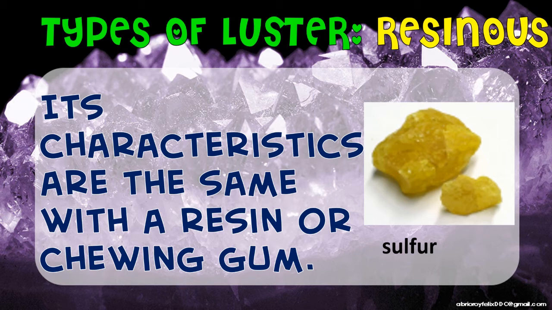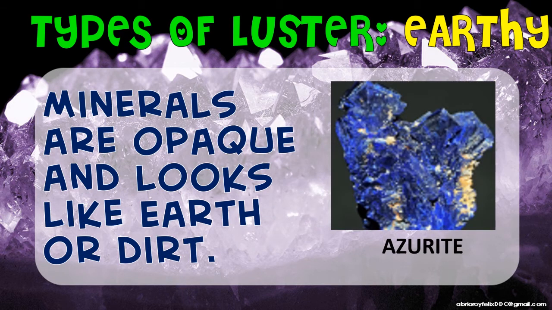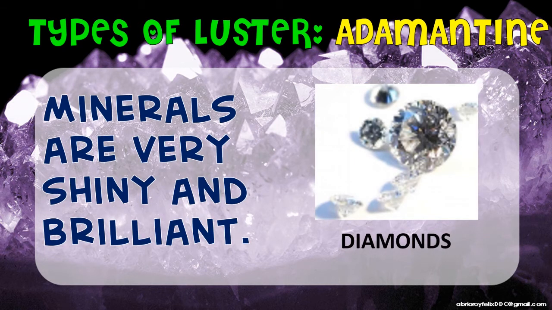The next one is your earthy. When we say earthy, minerals are opaque and look like earth or dirt. Ayan po. Ang example natin dyan is your azurite. Yun nga lang color niya is blue. Pero ang itsura niya talaga, ang appearance niya is para lang siyang dirt or lupa. That's why it's earthy. The next one is your adamantine. When you say adamantine, the minerals are very shiny and brilliant. So obviously, ang example natin dito na mineral is your diamonds. Shine bright like a diamond.